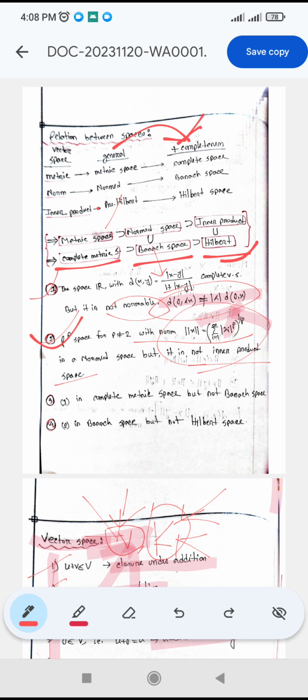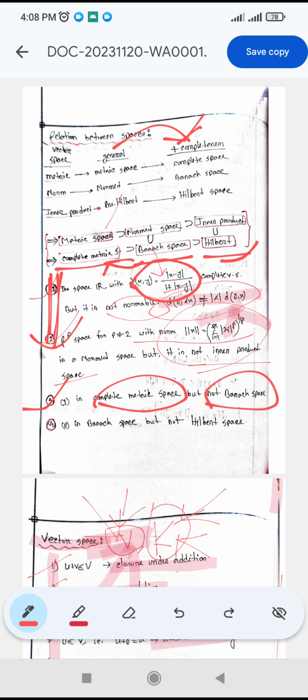So to see how the relationship holds, we can consider the above two examples here as well. How? One is a complete metric space, we can prove this, but this is not a Banach space. Why is this not a Banach space? We already showed that this is not a normed space. So this is already not a normed space, then this can't be a complete normed space. So this is not a Banach space.